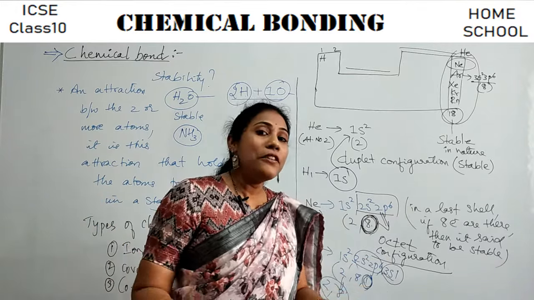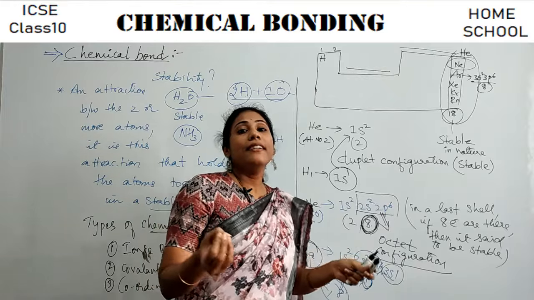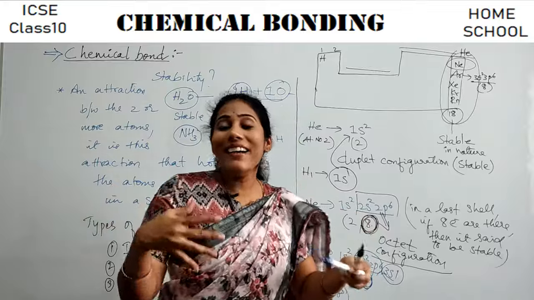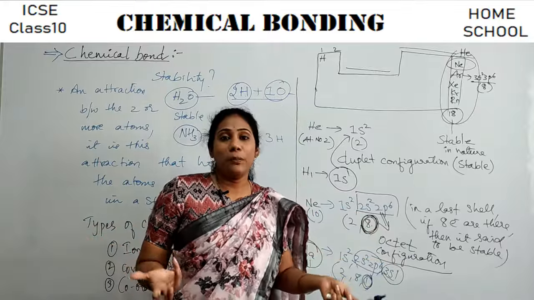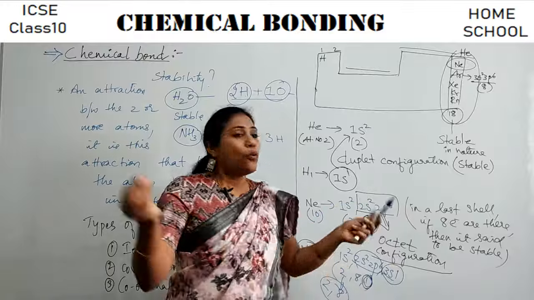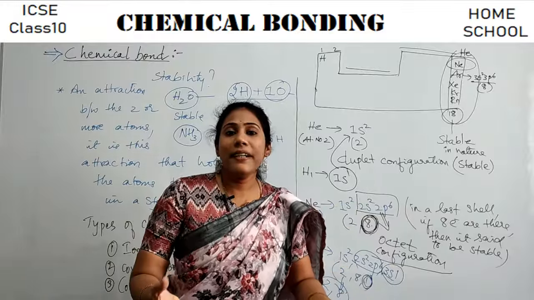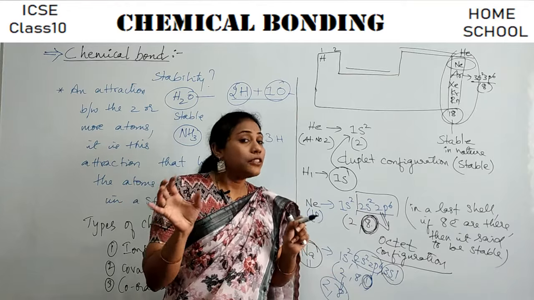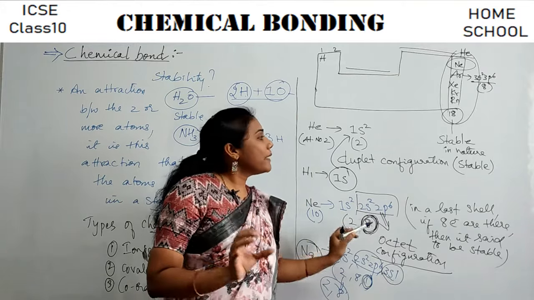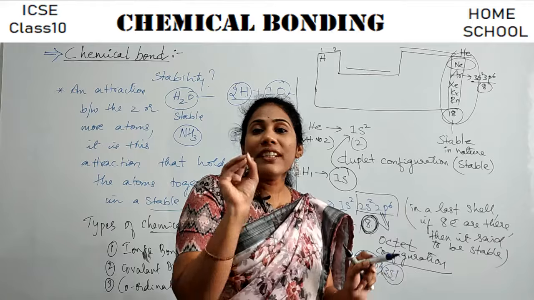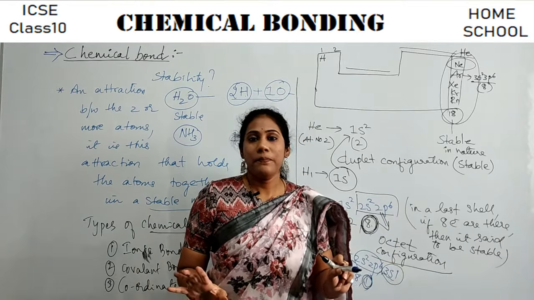Clear, everybody? So this is the basic introduction of a chemical bond and why actually a chemical bond is formed. So what is the rule behind stability? Why do various atoms participate in a chemical reaction to get stable molecules? This is the basic concept that you should remember, and you should never ever forget this concept.